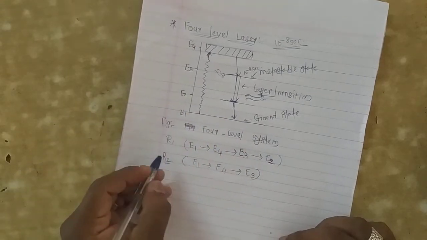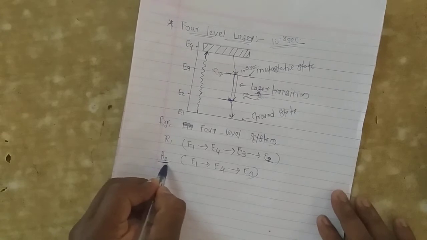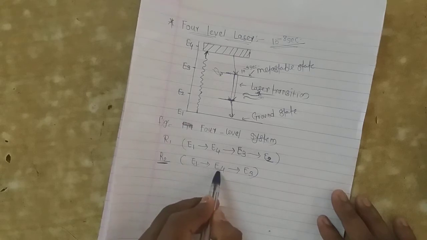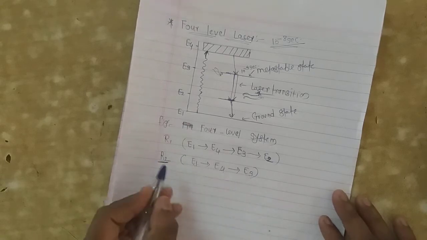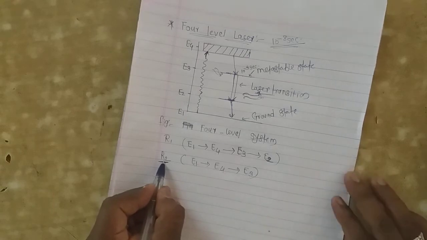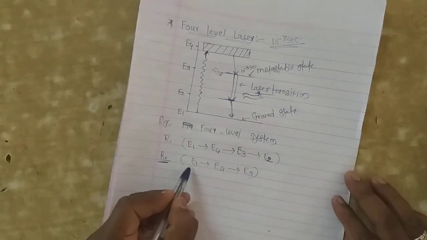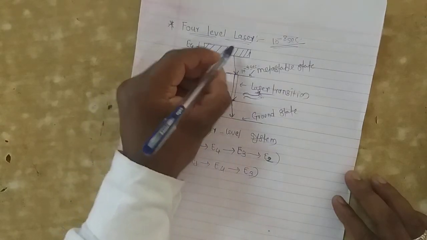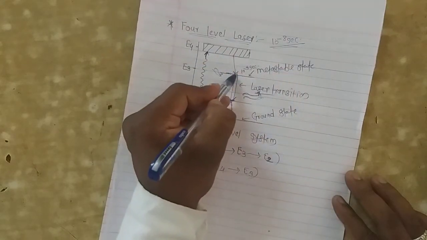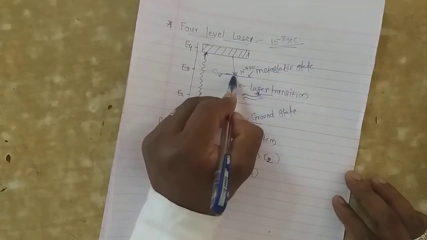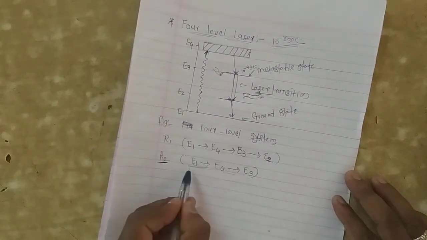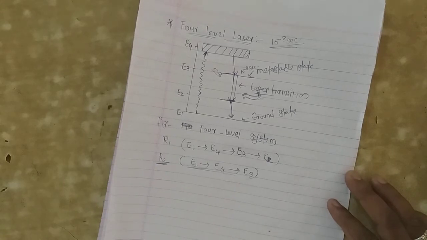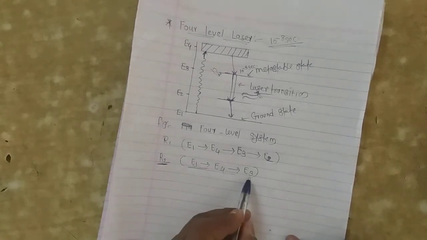Yes, we have discussed this R2, and R2 is from E1 to E4 and return back to the E3. That means that R2 denotes the rate at which the atoms are pumped, that means incident energy, and jumps into that excited state and completes that lifespan and returns back to the E3, and that is the metastable state. That's why that is the rate, that E1 to E4 to E3, and that R2 represents the rate at which atoms are arriving in E3.